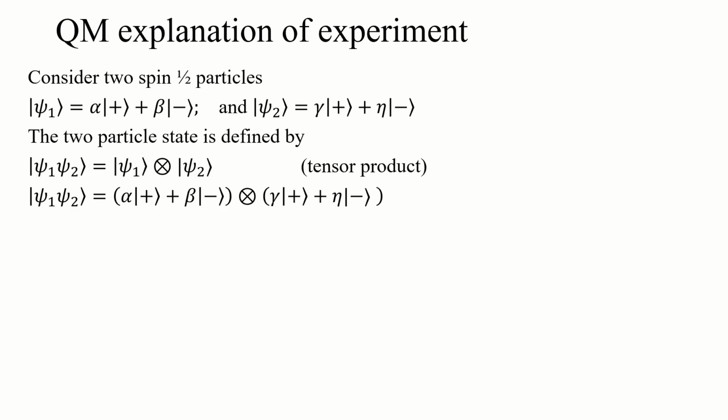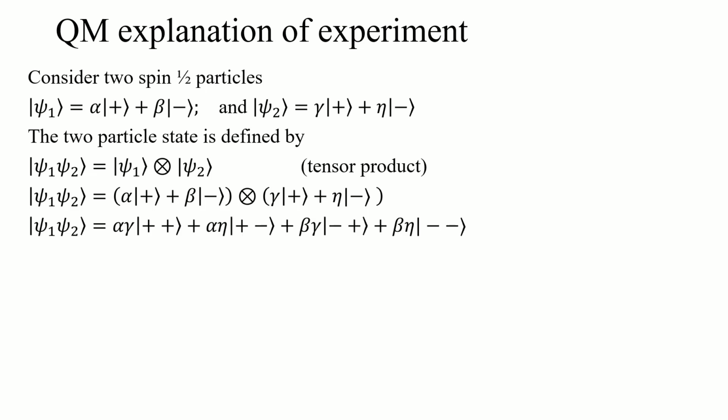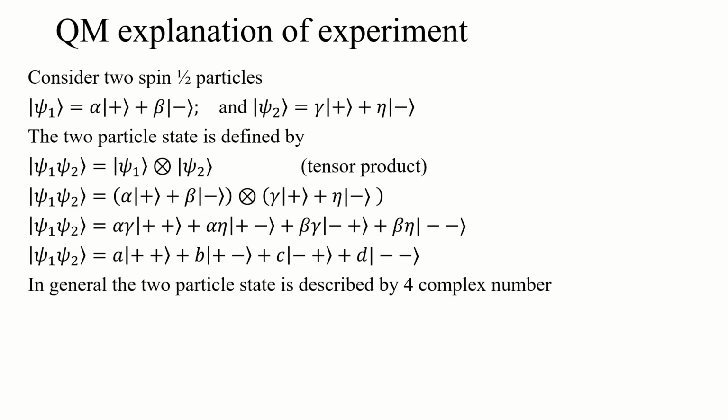You essentially would do this almost like standard FOIL algebra. You take the plus and the plus, create one two-state ket for that with their coefficients multiplied, and likewise through all the others. All of those coefficients are just two complex numbers multiplied together, which we can replace with a single complex number.